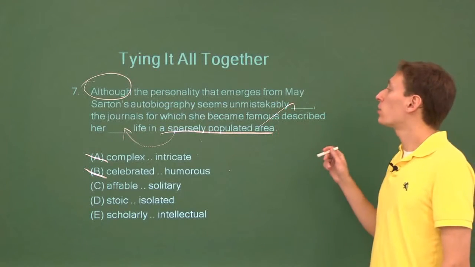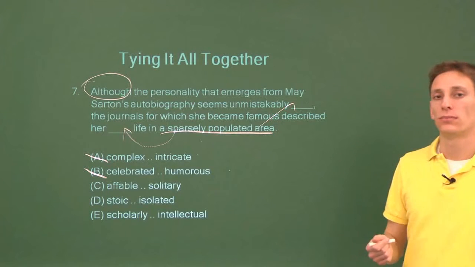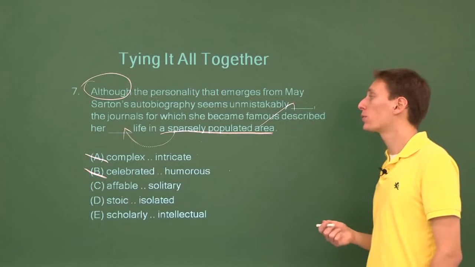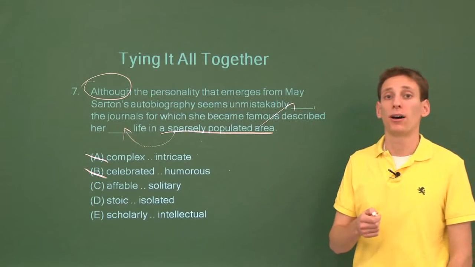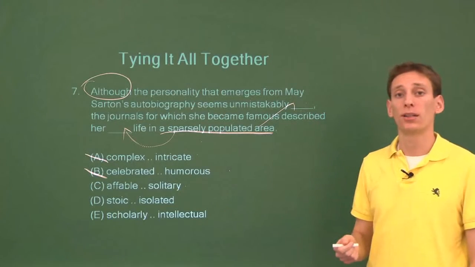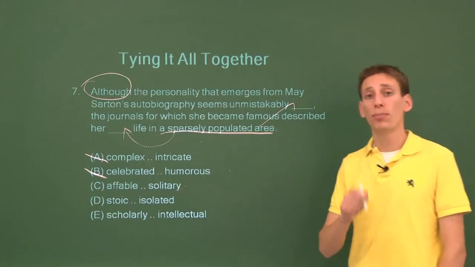Affable and solitary. The personality that emerges from May Sarton's autobiography seems unmistakably affable. What does affable mean? Let's say you don't know. It's a tough word. The journals for which she became famous described her solitary life in a sparsely populated area. Now, solitary definitely works for sparsely populated. So it could work. We know that one of these is right, but that doesn't mean that both is right.